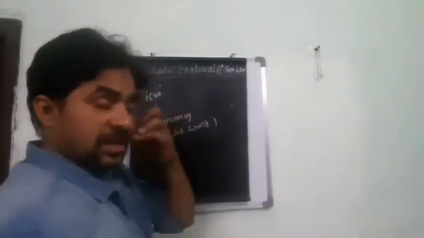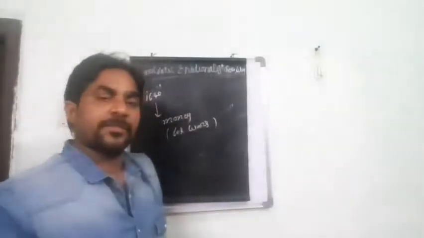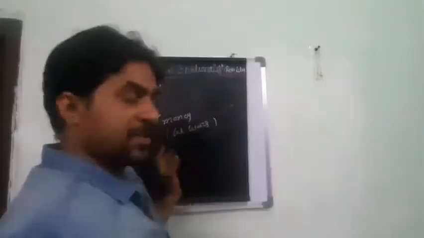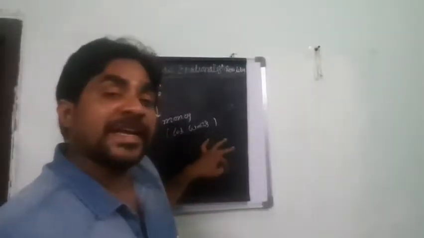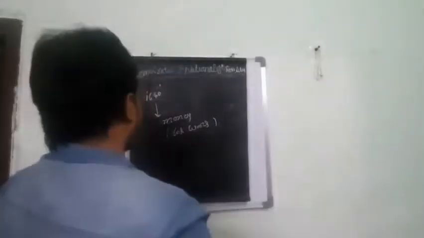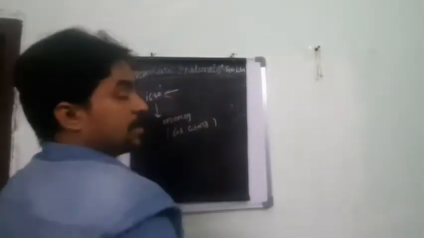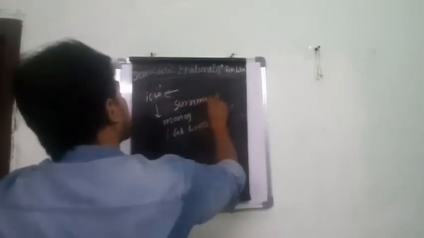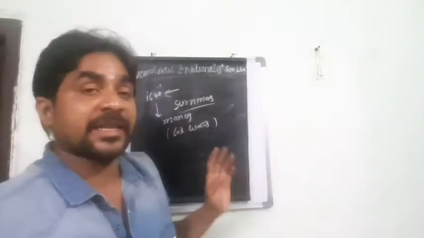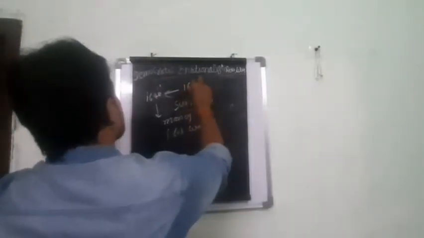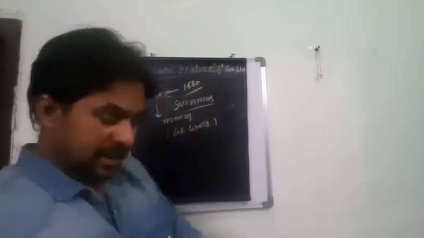Again, because the king was very busy with the wars, and because of the war he wanted to increase the taxes, for this reason he again called for Parliament in 1640. He summons the Parliament. Summons means they call for Parliament again. Now from 1640 to 1660, for 20 years, they ruled through Parliament.